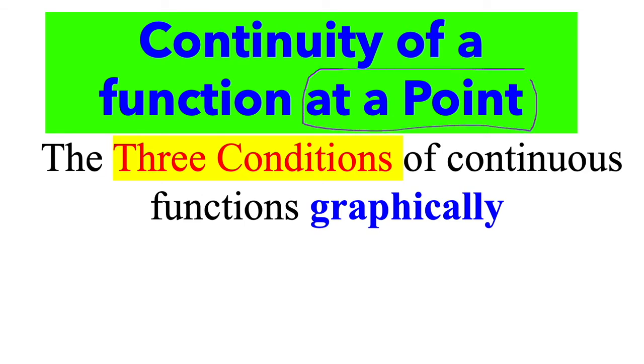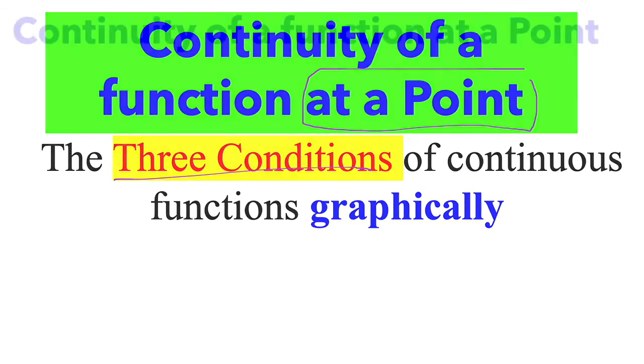It means we have a graph of a function and we need to study why this function is discontinuous at that point, or is it continuous at this point or not. Either if it is a hole or a jump, what's the problem? What's the idea of being discontinuous? So there are 3 conditions of a continuous function. What are these 3 conditions?